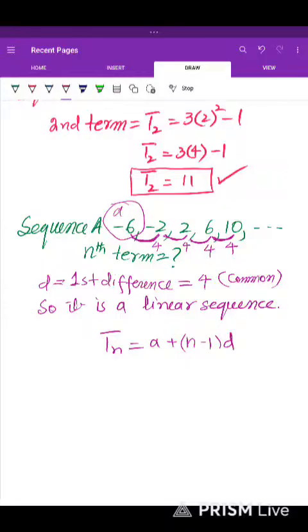We can find the difference. First difference common tells us that it's a linear sequence. When it is a linear sequence, this formula can be applied to find its nth term. So let us substitute values.